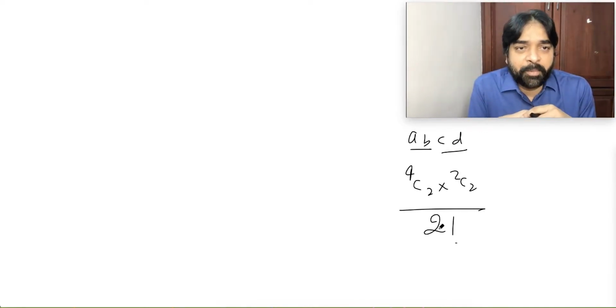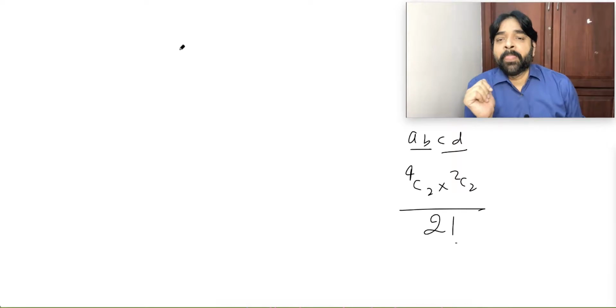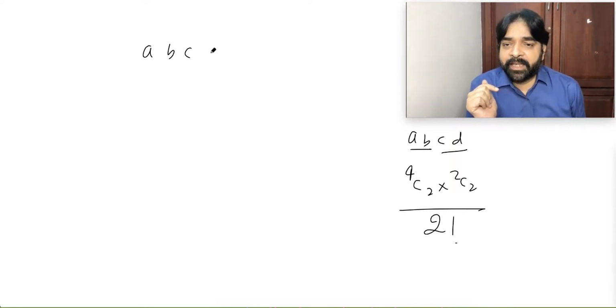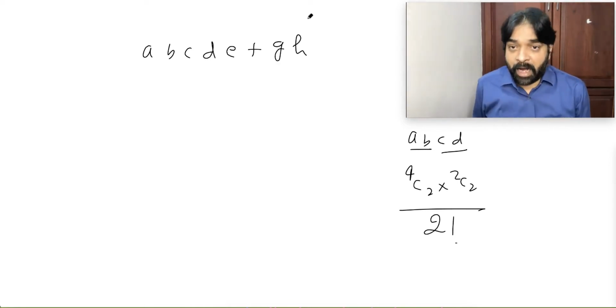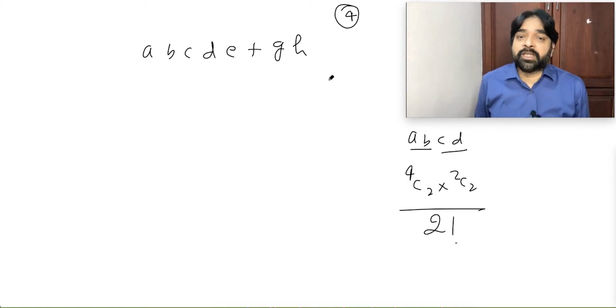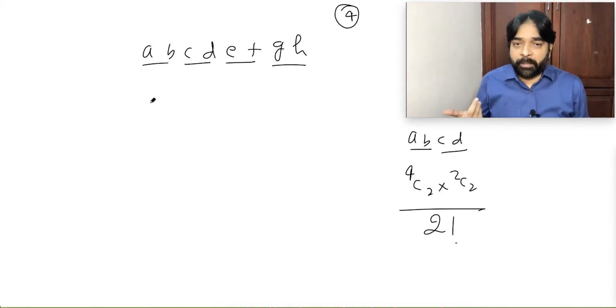All of you understand the point? If I say I have A, B, C, D, E, F, G, H. How many are there? 2, 4, 6, 8. I want to make 4 groups, equal grouping. So one group this, another this, another this, another this. So what will we do?